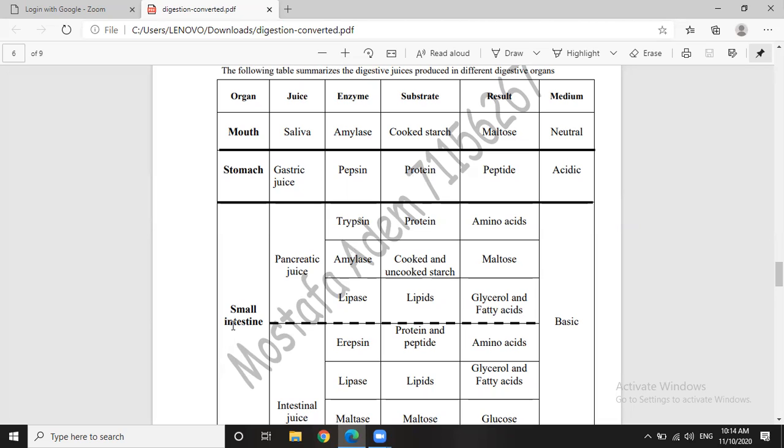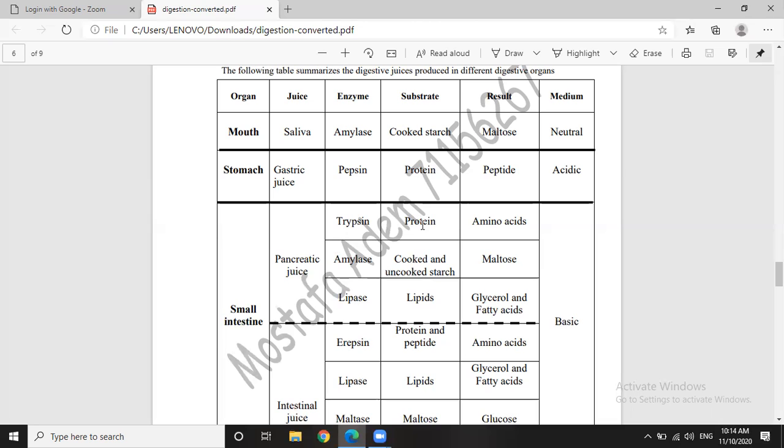In the small intestine, we have two types of juices: pancreatic juice and intestinal juice. Pancreatic juice contains three enzymes, which are trypsin, amylase, and lipase.